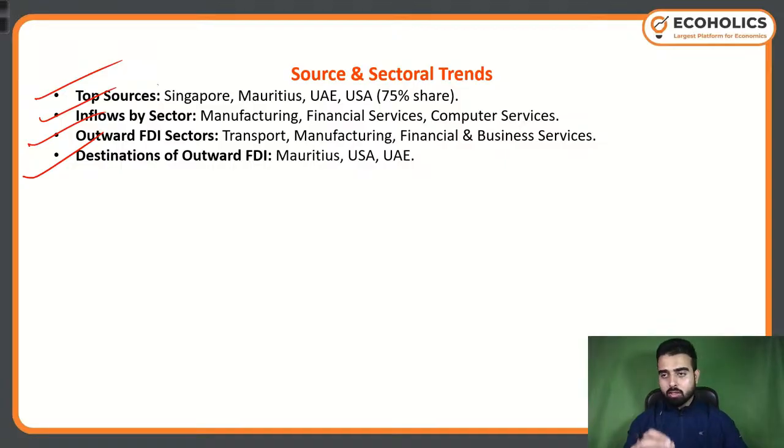If we are saying, okay, these are the three countries from where we are receiving higher amounts of foreign investment in any condition, even if our economy is not doing well, then we will be having better relations. We will be trying to have better relations. We'll try to sign any kind of free trade agreement or other kind of stuff with those countries from where we are receiving higher amounts of foreign investment. This is how knowing the top source is extremely important, because it is going to have a huge impact on your policy making.